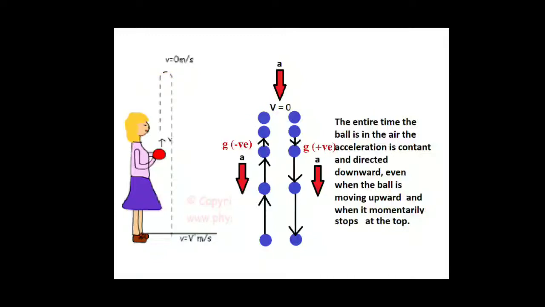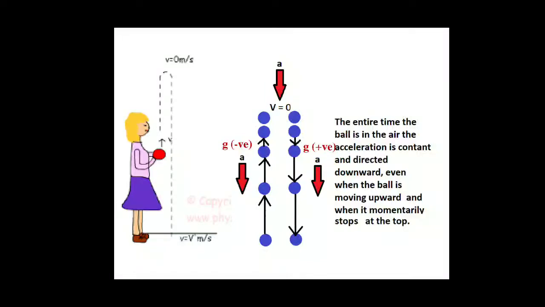Then what will happen? At this point it stops for a moment, and after that it again comes in the downward direction. Why does it come downward? Because the force of gravity is acting in the downward direction. Now in this case, as the force is downward and the object is also moving downward, the acceleration due to gravity will be positive.